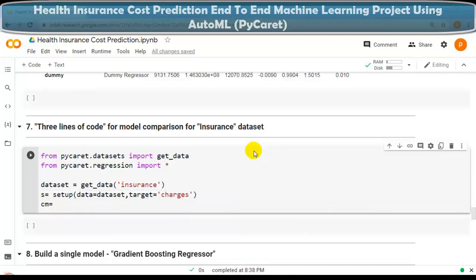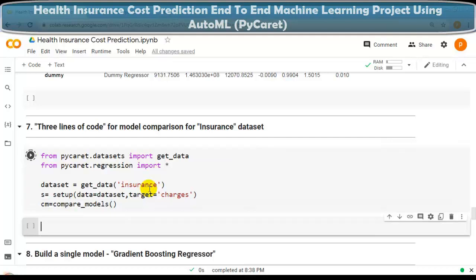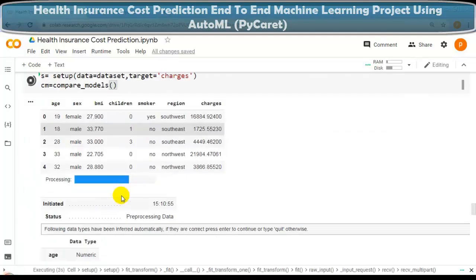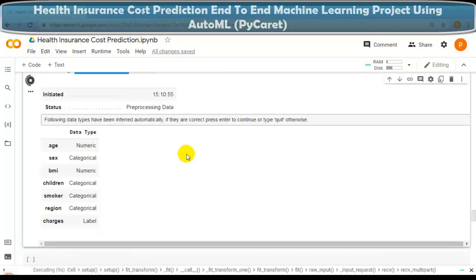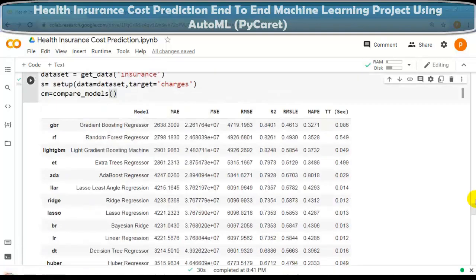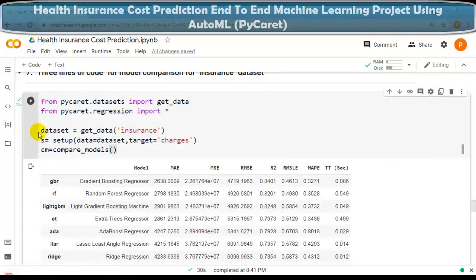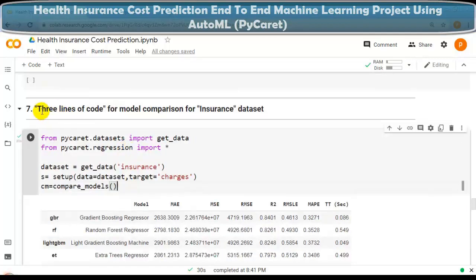Now let's compare all the models for this dataset. Let me execute this cell. As you can see, our dataset and the data type for each column are shown. Let me press enter. So at the end, in PyCaret, we required only 3 lines of code. This way we can write 3 lines of code for model comparison for a particular dataset. Here we have used the insurance dataset. In place of it, you can use any other dataset.